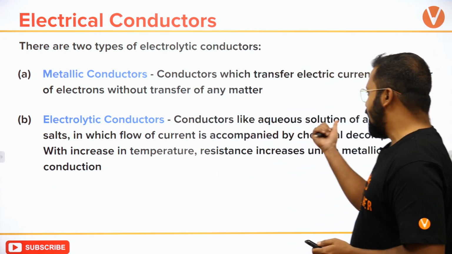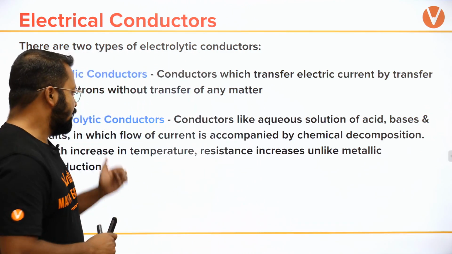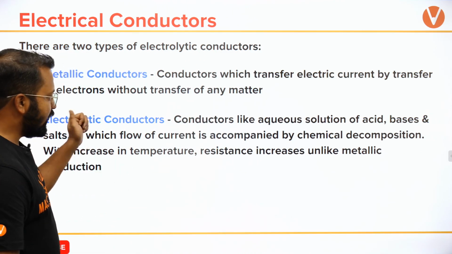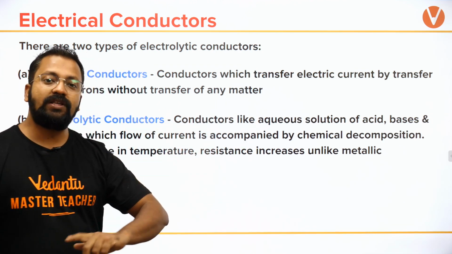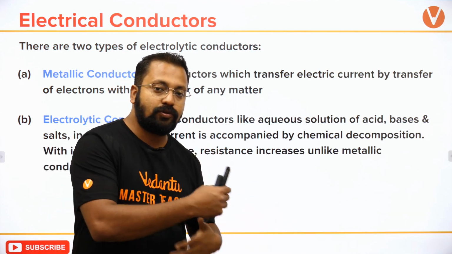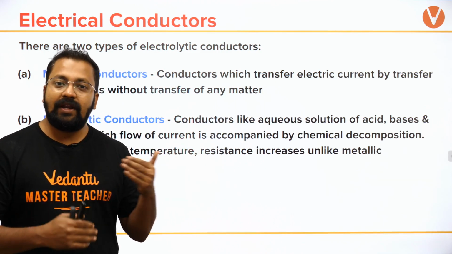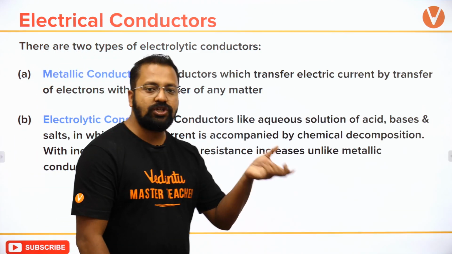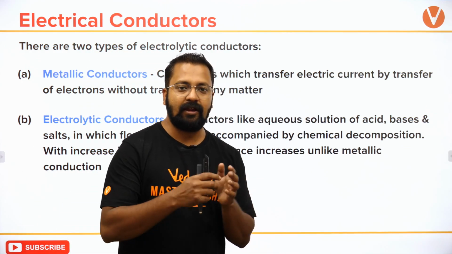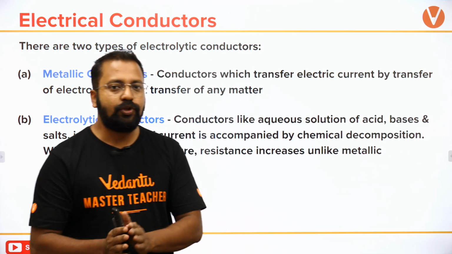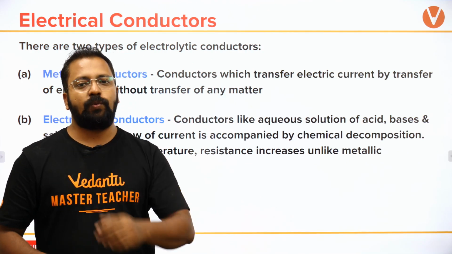So conductors like aqueous solution of acids, bases and salts behave as electrolytic conductors because they carry the current, and simultaneously decomposition of substances will keep happening. That is the reason Faraday's law was working. So when we pass electrical current through an electrolyte, decomposition of chemical substances will take place, ions will be produced, and these ions will carry the current.